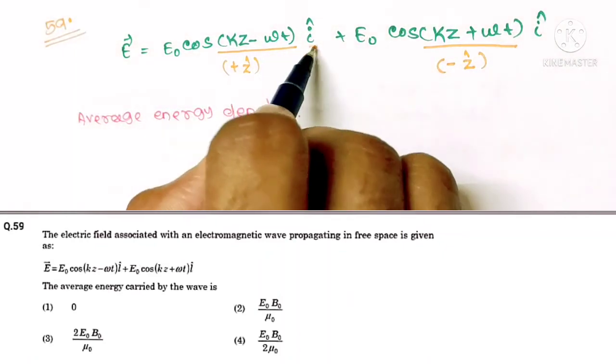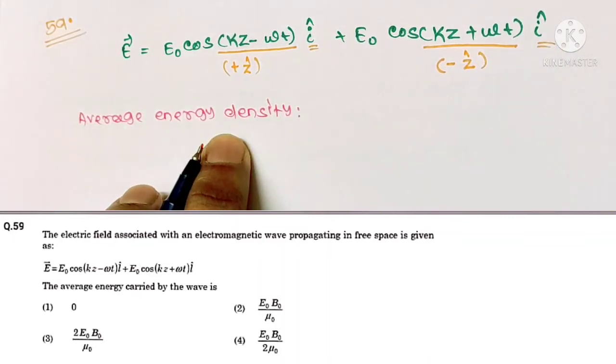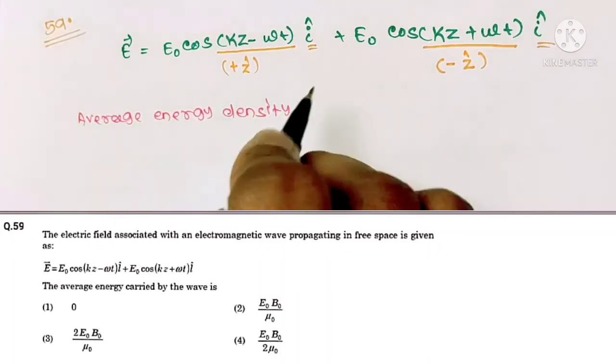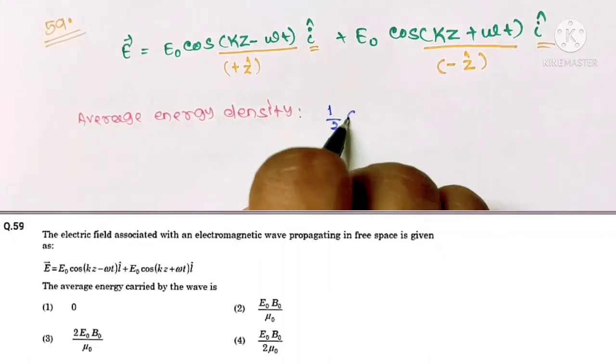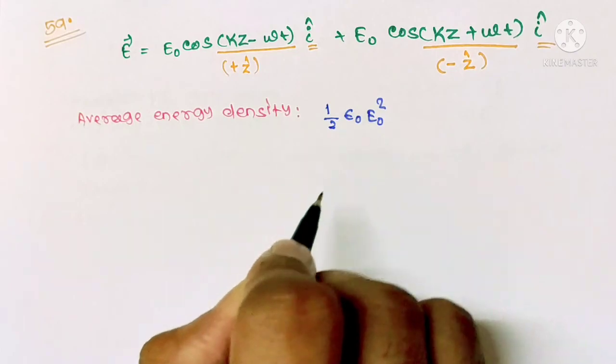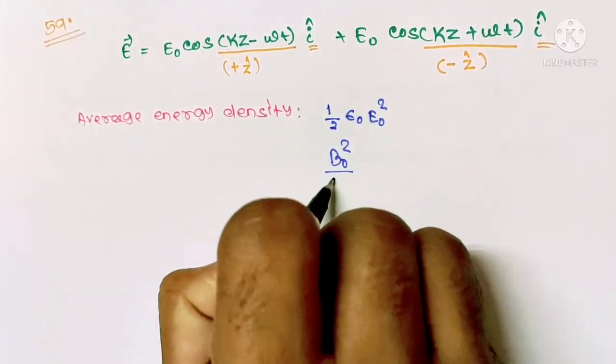Similarly here i cap. Okay, but let us discuss this average energy density for an electromagnetic wave. We know for an electromagnetic wave, the average energy density is given by half epsilon naught E naught square, where E naught is the amplitude of electric field. In terms of magnetic field, it is B naught square by 2 mu naught.